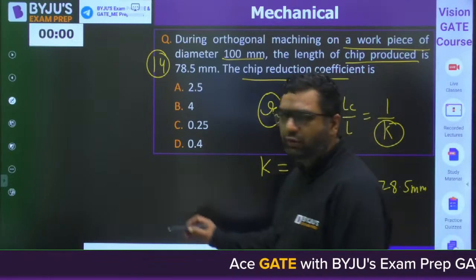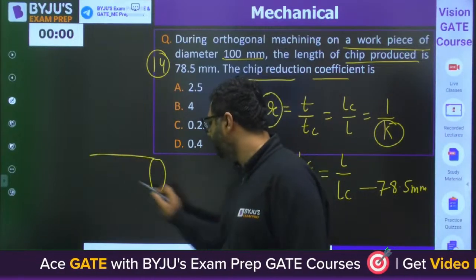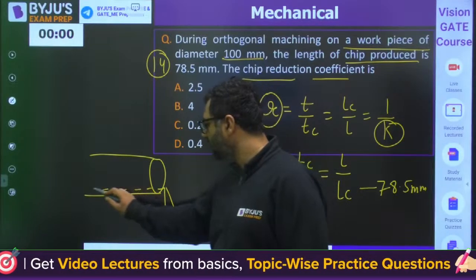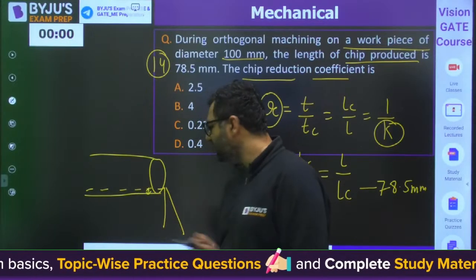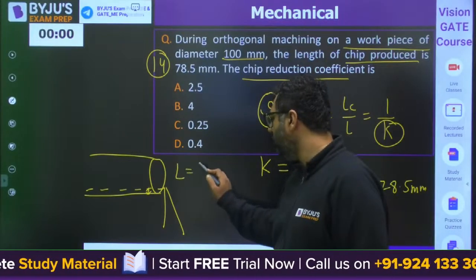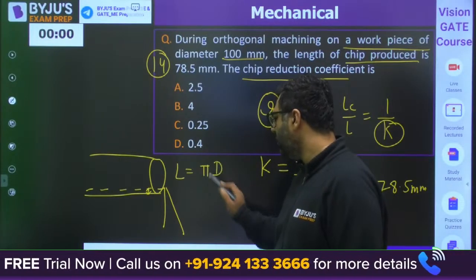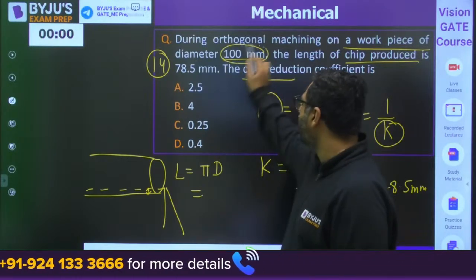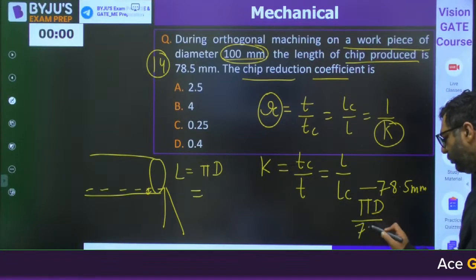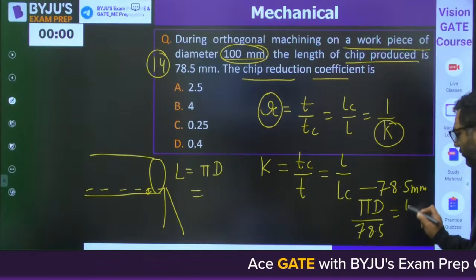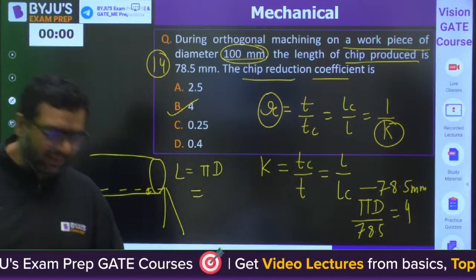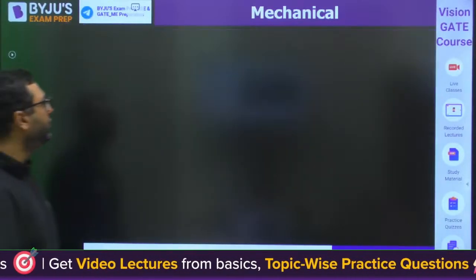So how to give the answer for this? My dear, here you know that if we are having a circular component and a tool like this, then this will be your depth of cut. If this is your depth of cut, what will be the length of uncut chip? Length of uncut chip will be pi d, that is 2 pi r. They have given the diameter of 100 mm. So you will say pi d upon 78.5, and the answer will come out to be 4. B is the right answer for this. Is it clear for everyone? 4 would be the right answer for this. Very good, Dev. Moving to question number 15.